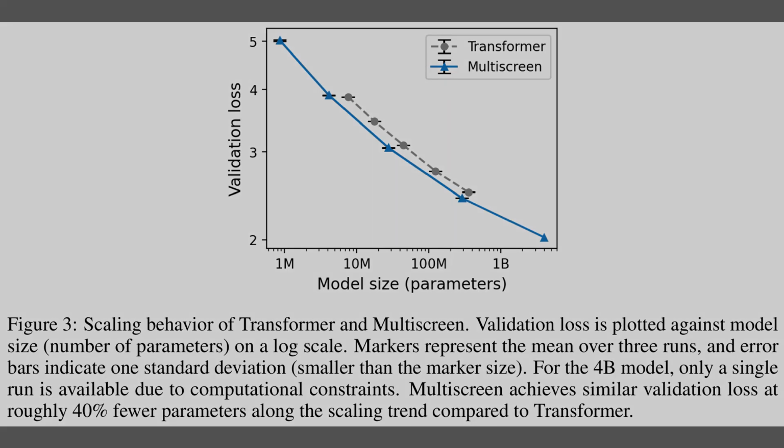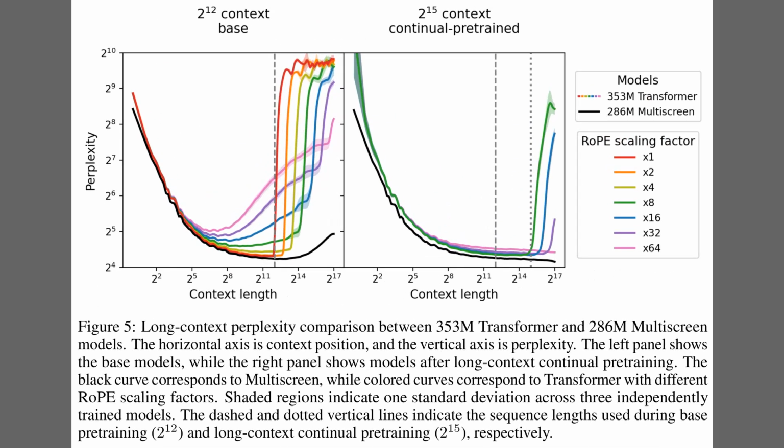Okay, Figure 5 compares the long context perplexity of a transformer against a smaller Multiscreen model. The left panel plots the base models, while the right panel displays models after long context continual pre-training. In both cases, the solid black line representing Multiscreen stays flat and stable well beyond the training context length. In contrast, the colored lines for the transformer show sharp spikes in perplexity, breaking down rapidly outside the training range despite using various rotary position embedding scaling factors.